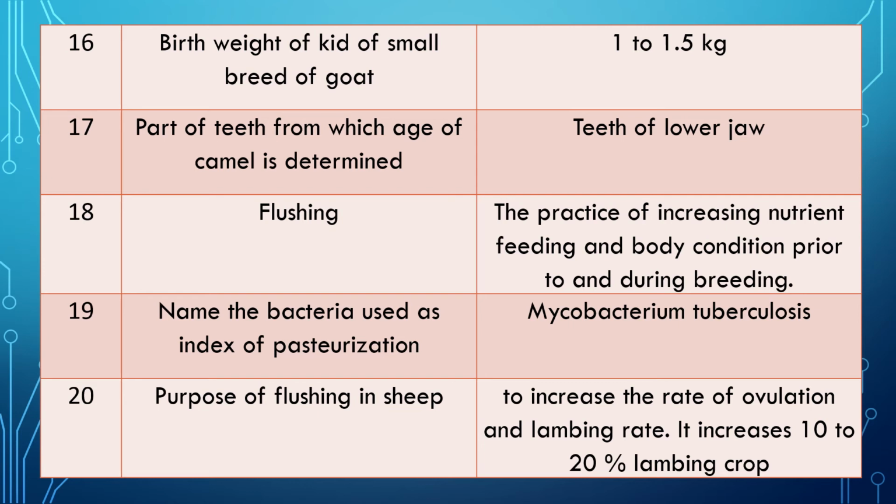Question 20. Purpose of flushing in sheep or even goat also. The purpose of flushing is to increase the rate of ovulation and lambing rate. What is flushing? We have already seen that it is increasing nutrient feeding and body condition prior to breeding season. Flushing increases lambing rate or lambing crop by 10 to 20%. This is an important question.